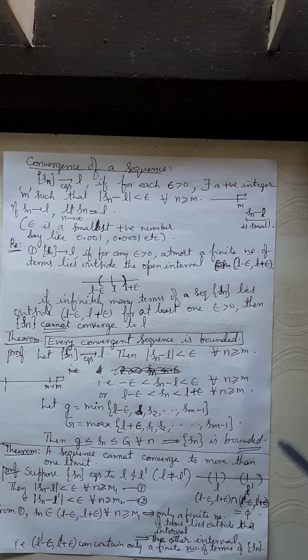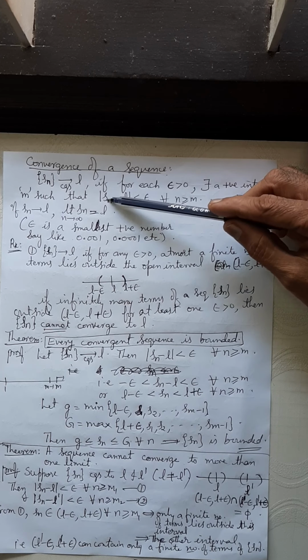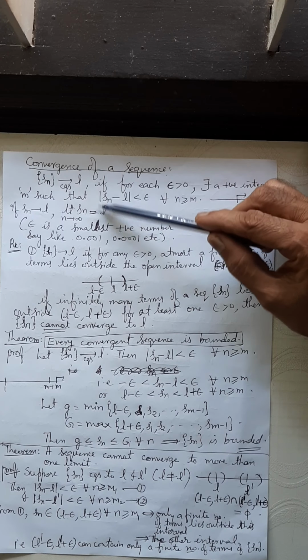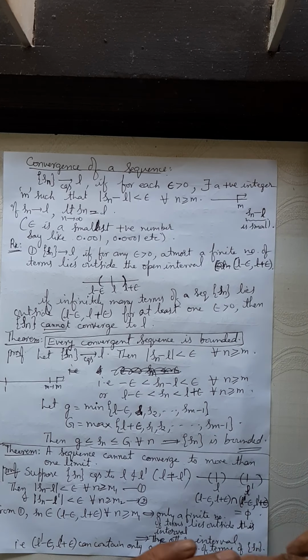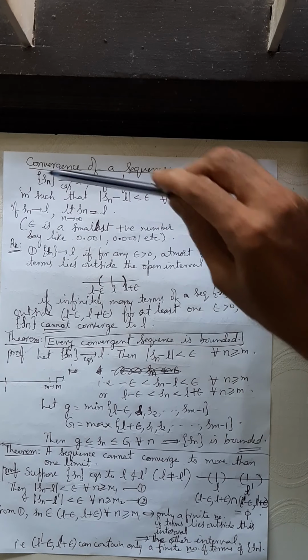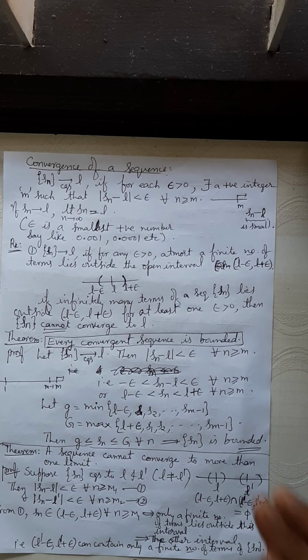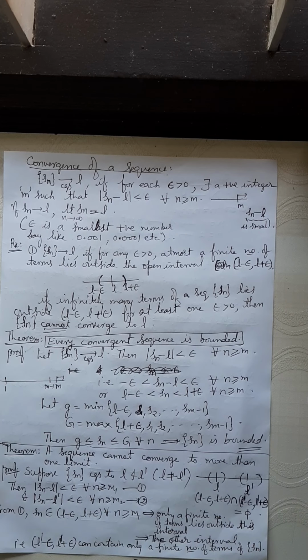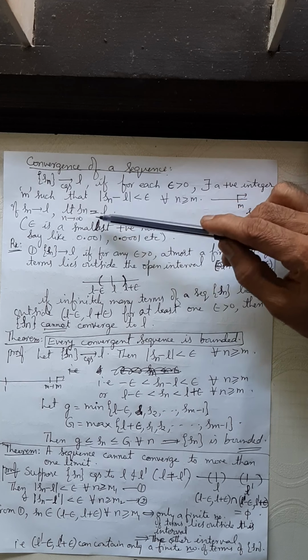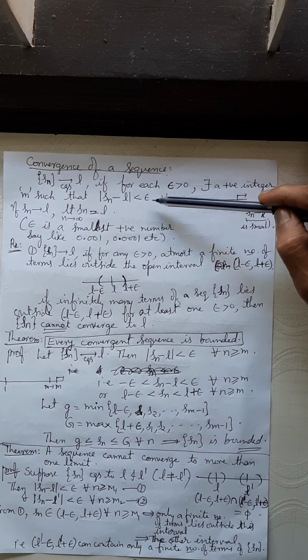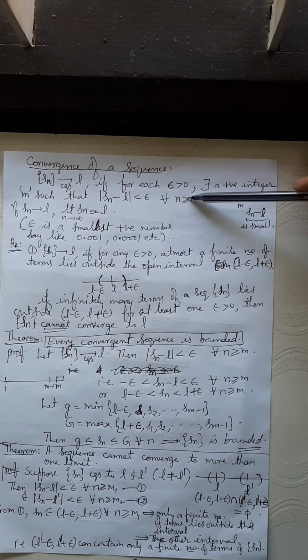If you are able to make the difference between the term value and the limit value very, very small, then you say that a sequence Sn is converging to L or it has a limit L. Is it clear? Repeat. A sequence Sn is said to converge, tend to L, have a limit L, if you can make mod Sn minus L less than epsilon for every n greater than or equal to m.